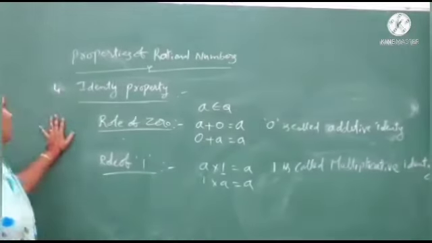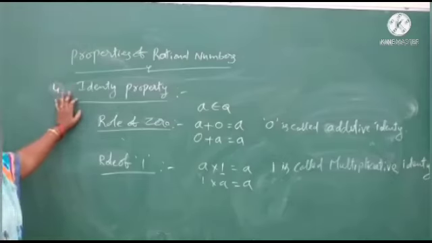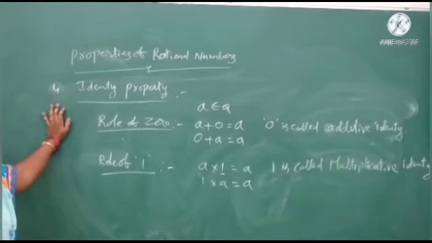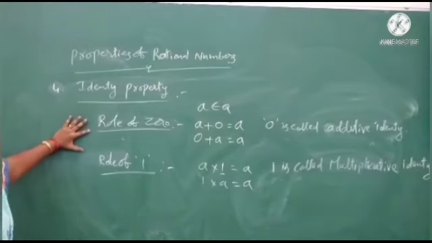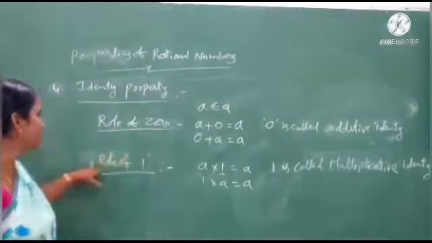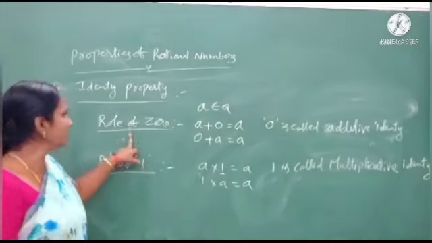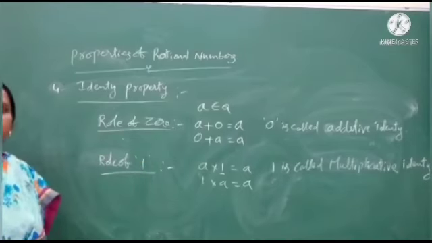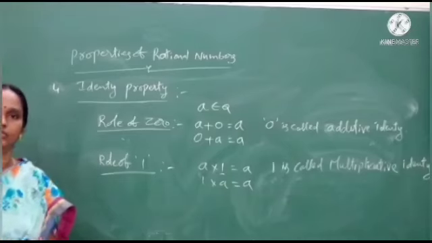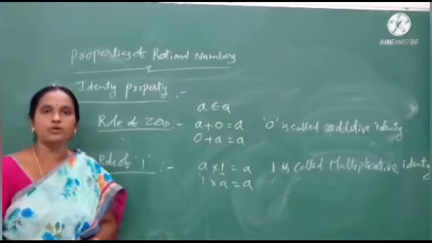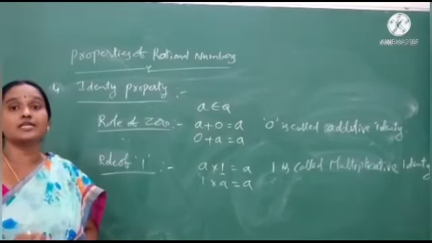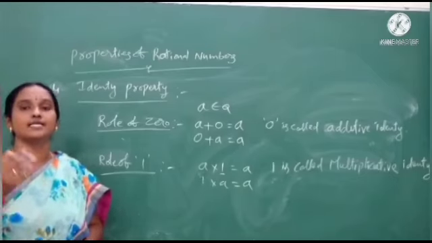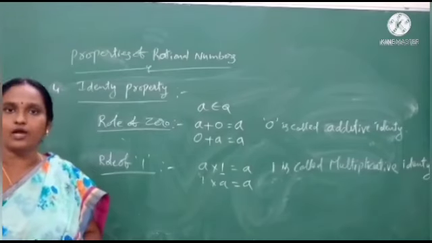Okay students, now we discuss the identity property. In this identity property there are two types: one is the role of 0 and the other is the role of 1. What is the role of 0? When we add 0 to any number we get the same number. When we add 0 to a rational number, the rational number remains the same. That is the role of 0.